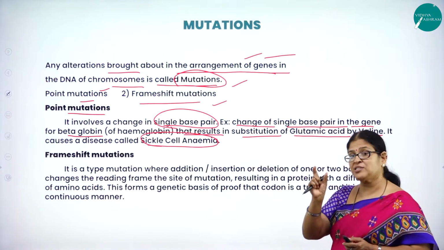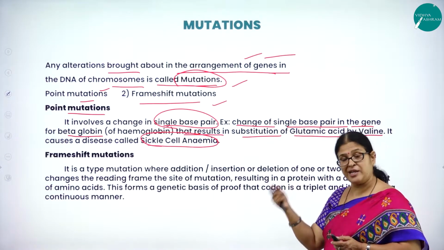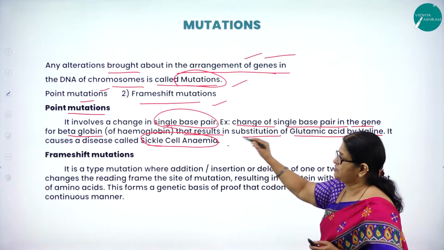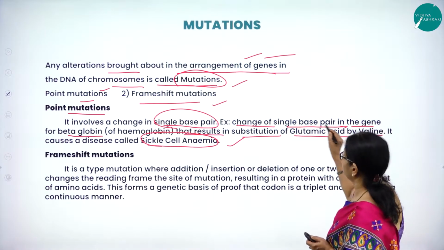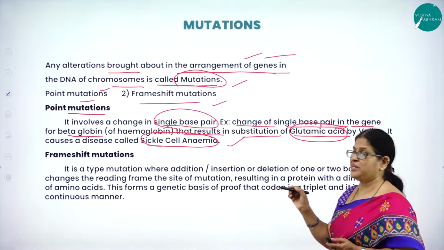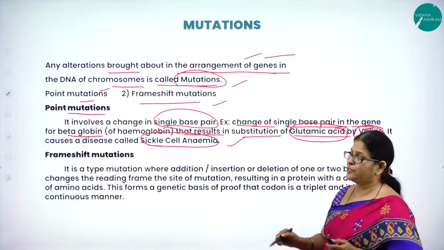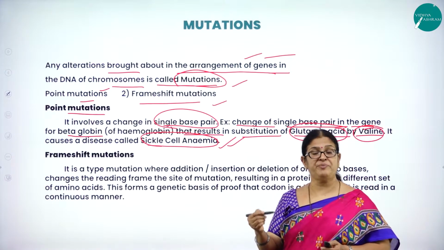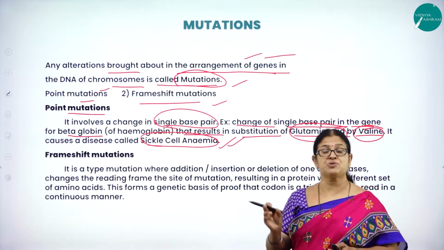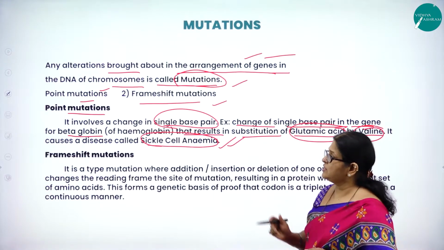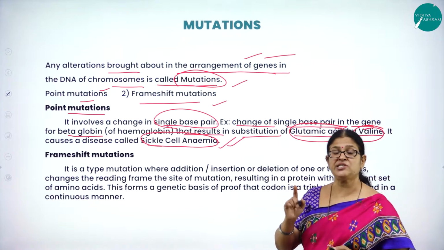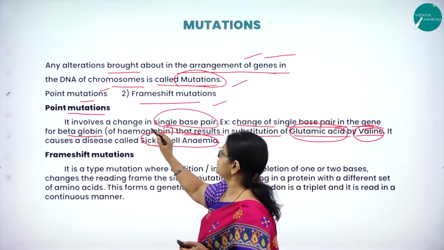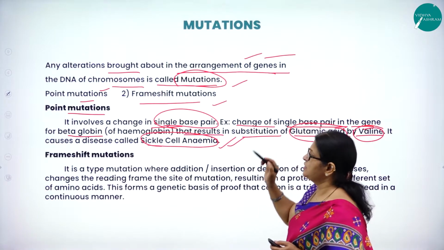See, imagine if one single base pair is changed and it is replaced by another substitute. So obviously it is going to cause some genetic disorders like sickle cell anemia. For example, glutamic acid in a normal human being is replaced by valine, then it is going to cause a severe disease called sickle cell anemia, where the RBCs instead of being biconcave will be sickle shaped and it is going to rupture the blood vessels. Such a change in the single base pair is called point mutation. So what is point mutation? It involves a change in a single base pair.